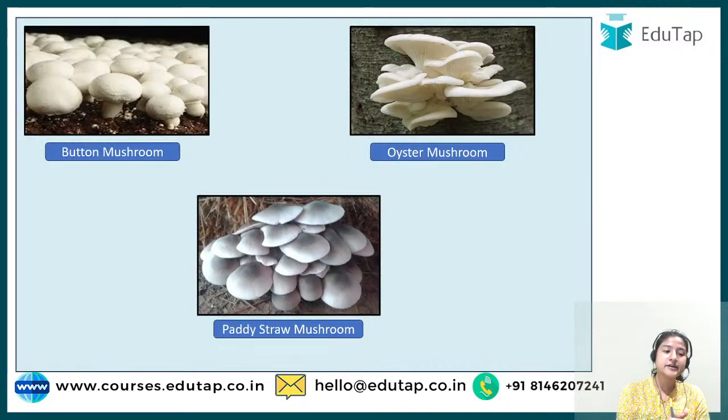These are the other mushrooms. I've added this slide so that you have an idea how they look. First is button mushroom, this is how button mushroom looks like, that you usually eat, right? This is oyster mushroom, which is widely grown in the northern region of India. And this is paddy straw mushroom. It is white initially, and then it changes its color to somewhat black. And why paddy straw? Because this particular mushroom grows on paddy straw.